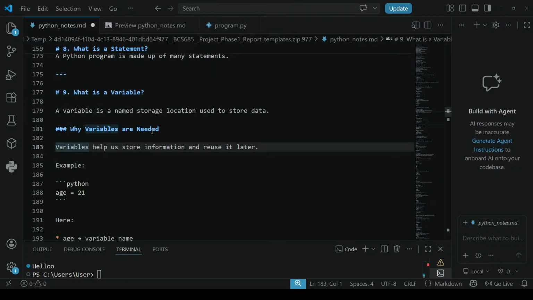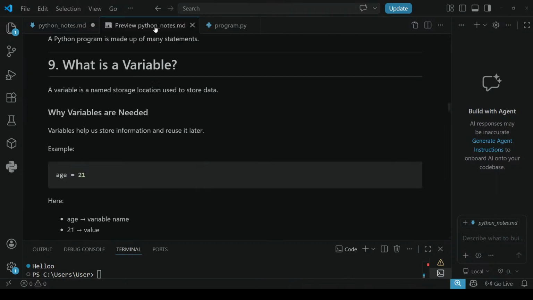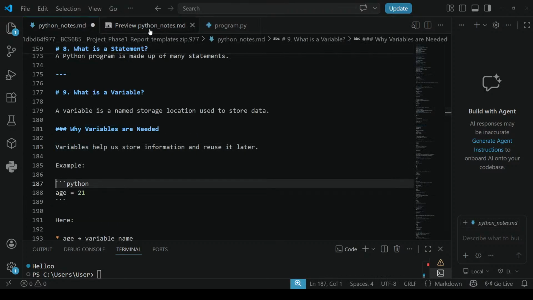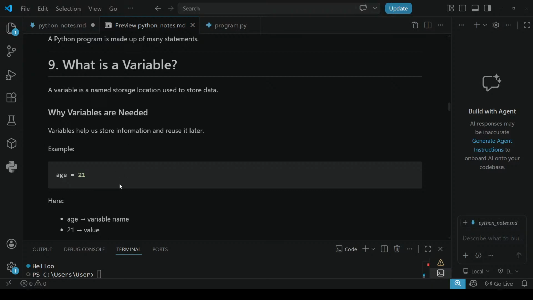Why is it important? Variables help us to store information and later we can use it. Age is equals to 21.